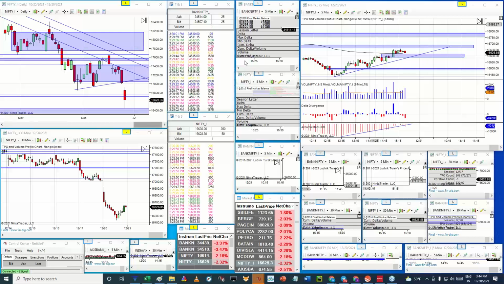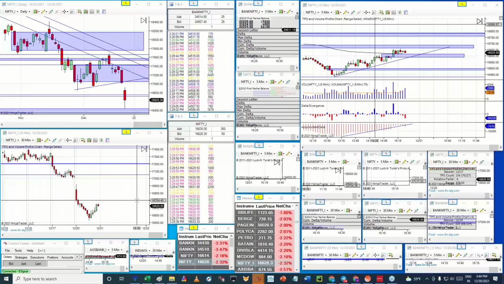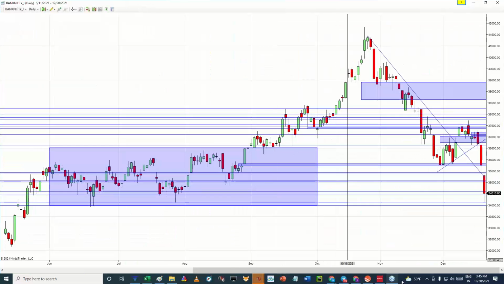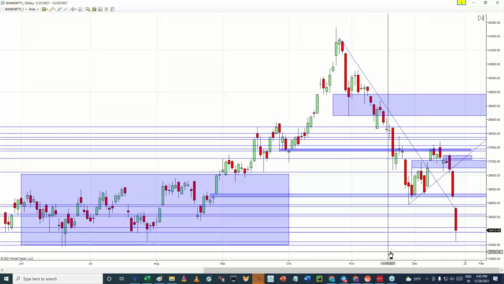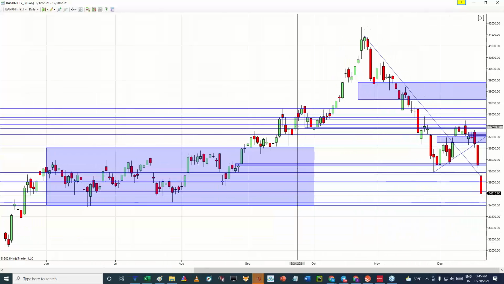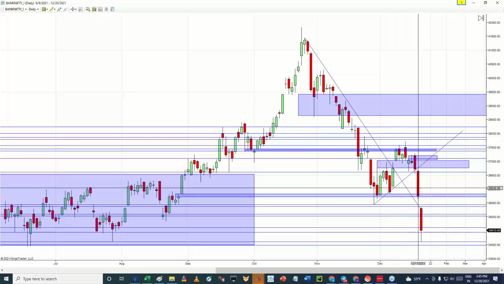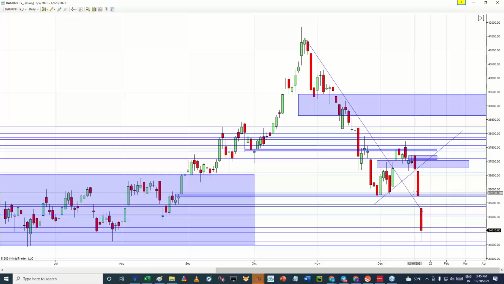Now let's come down to the next auction that has taken place in Bank Nifty today. In the case of Bank Nifty, if we look, there are multiple support zones already available. This was the last accumulation place for Bank Nifty, and Bank Nifty was also taking support around this area, but this support got broken on Friday when there was a big fall that took place.